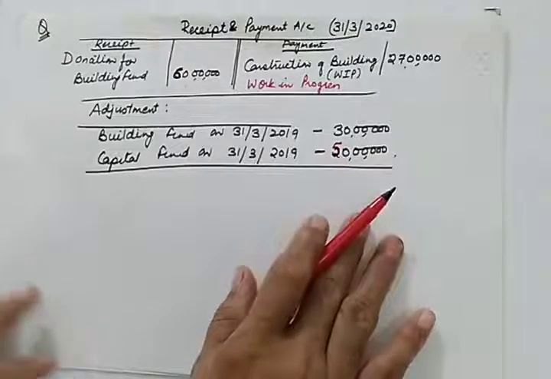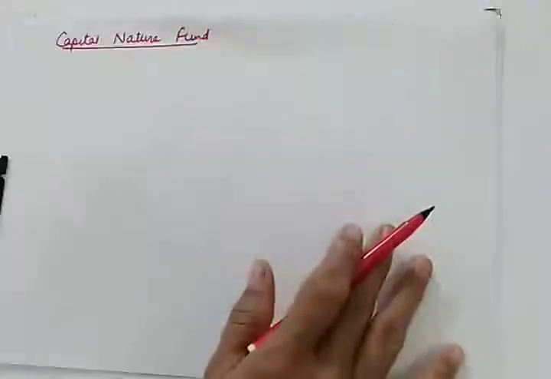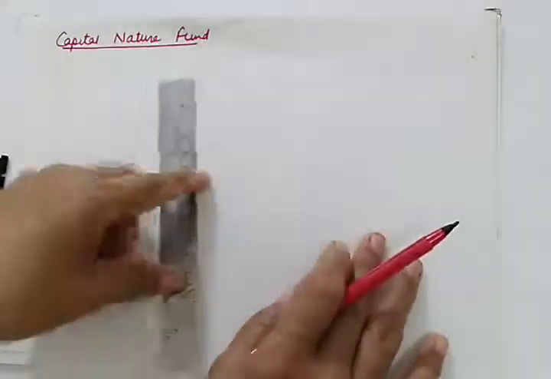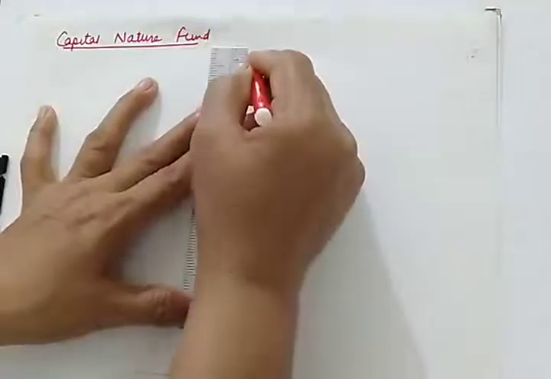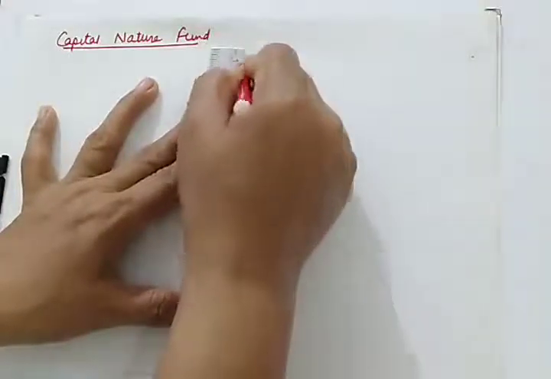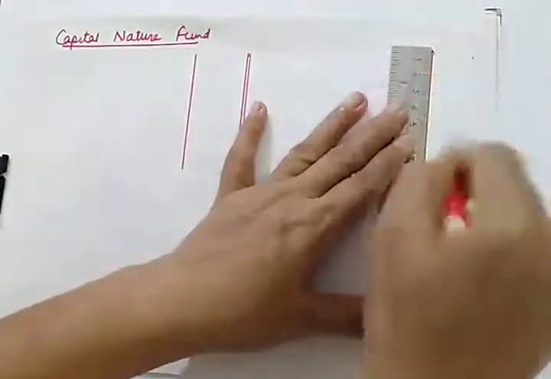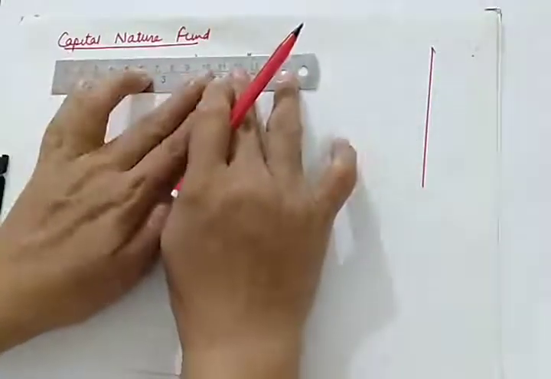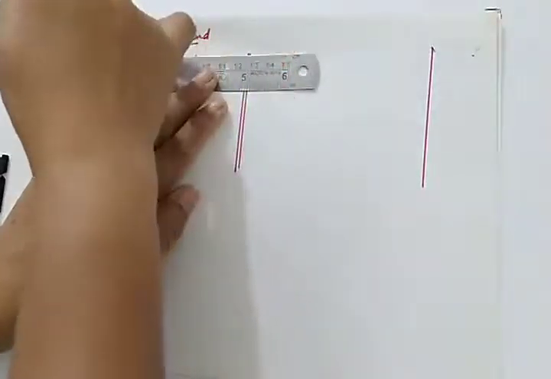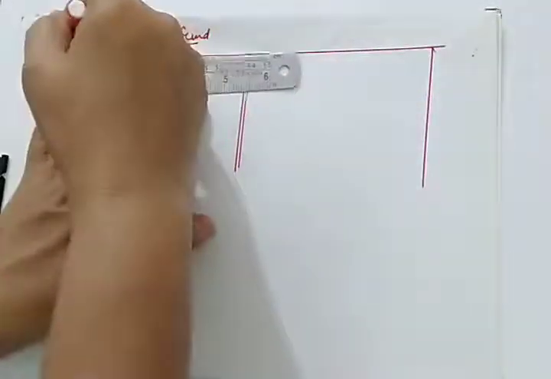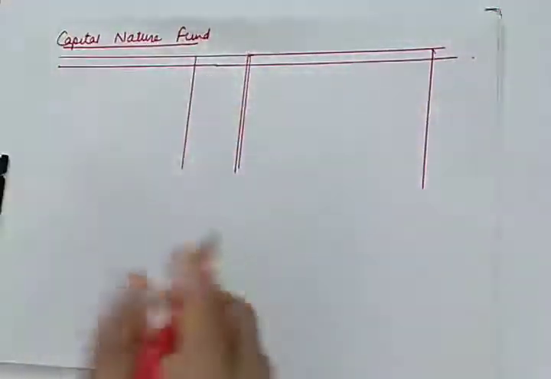So let us see how these are to be dealt with while constructing the balance sheet of a non-profit organization. When you make the balance sheet, you know that all these funds are shown on the liability side of the balance sheet, and the asset which is created out of this fund is to be shown on the asset side.